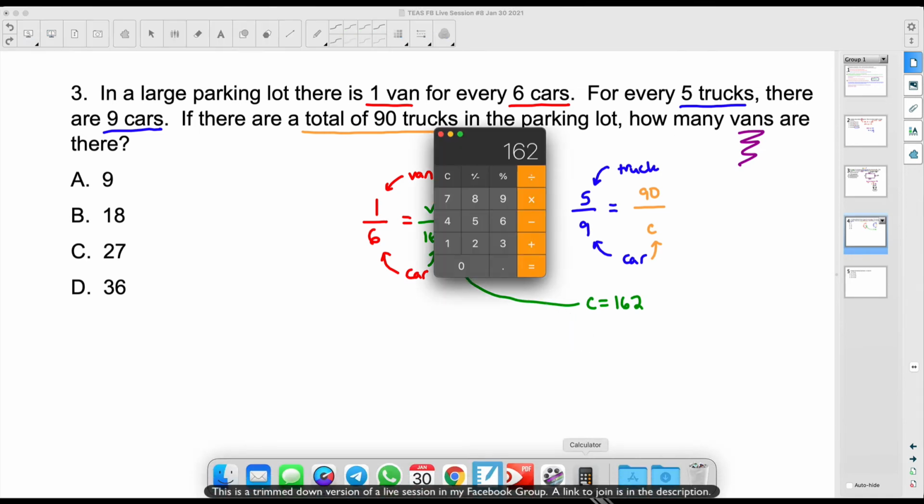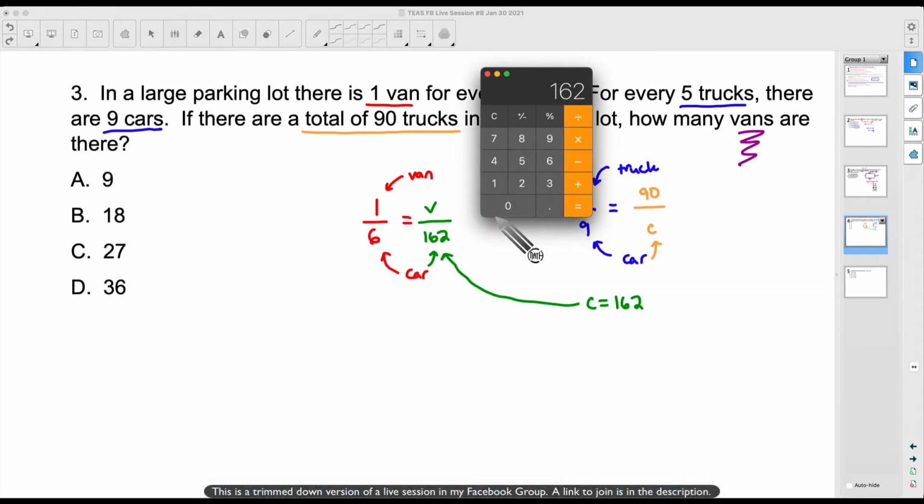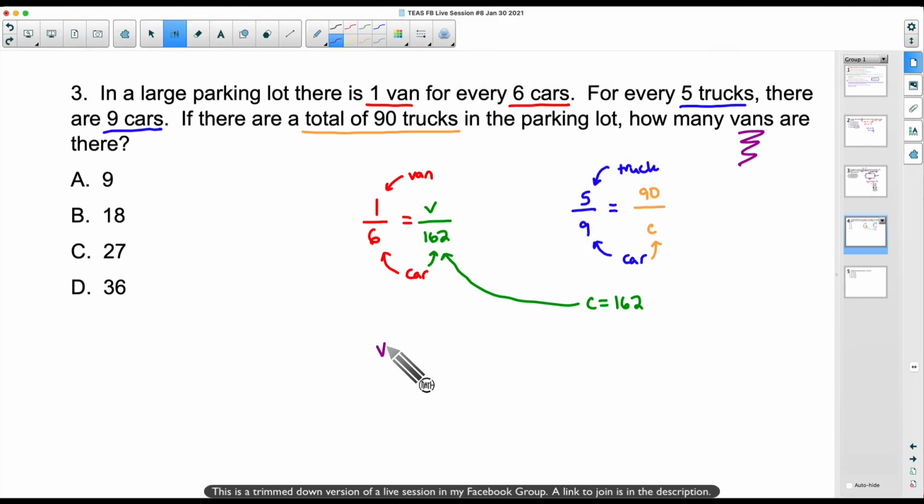Same approach, cross multiplying and dividing. Lucky for us, this is a nice cross multiplication. 1 times 162 is 162. And then if we immediately divide by the number with the variable, divide by 6, boom, we get 27. So therefore, the number of vans will be 27 in that parking lot.